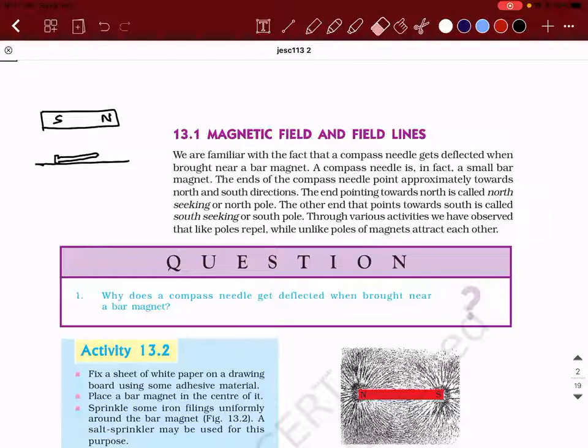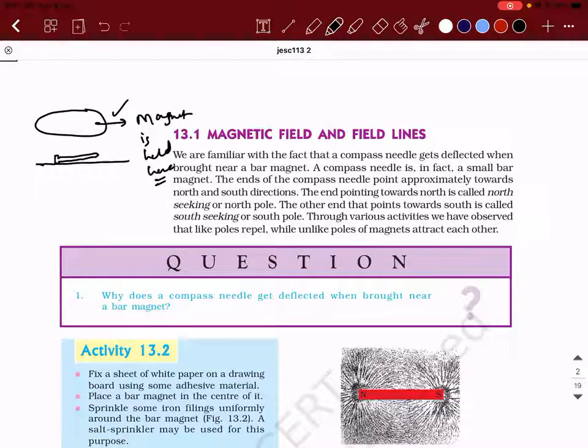Let's not take this north-south also as of now. Let's say there is a small button-shaped magnet that you have in your hand. If you take it close to this needle, okay, you stop it here. What will you observe, if this magnet is strong enough? The magnet is held at this position. It is not moved. Magnet is held here.